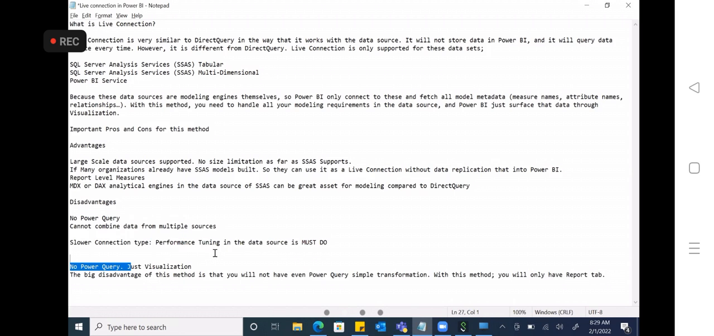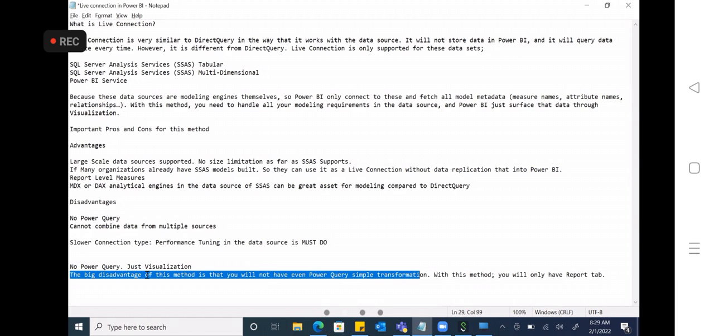Why? Whenever you are using a live connection, we will use Power BI only as a visualization tool. Power BI software is only for visualization purposes. Everything else is set up in the source itself. The big disadvantage of this method is that you will not have Power Query or simple transformations.